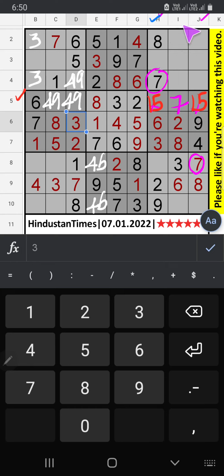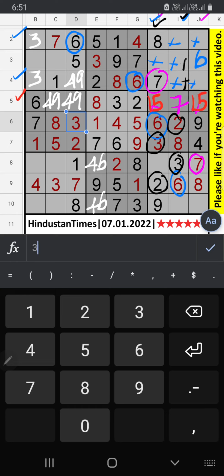Column H and column I we have 6. Second row and fourth row also we have 6, so 6 can't come in the cells, then 6 is confirmed here. Column H and column I we have pair numbers 2 and 3, so 2 and 3 can't come in these cells.